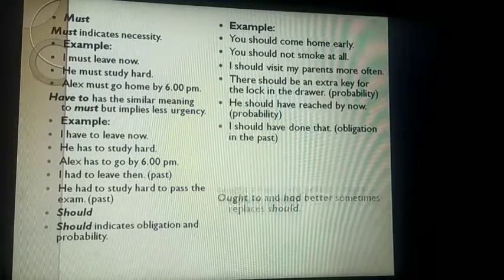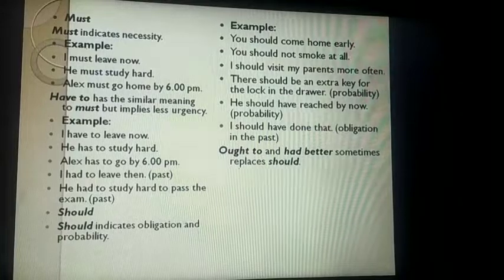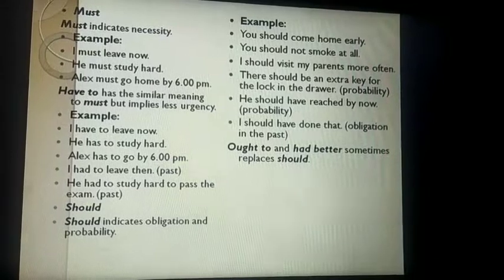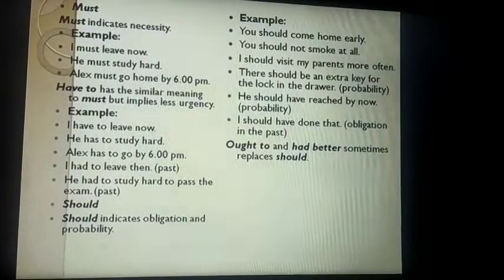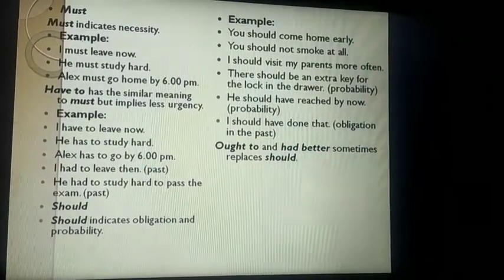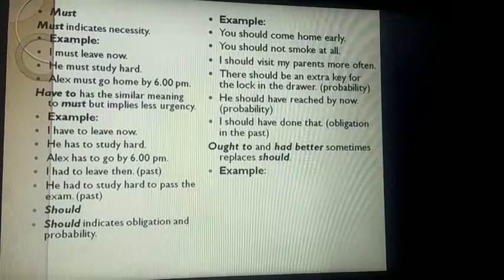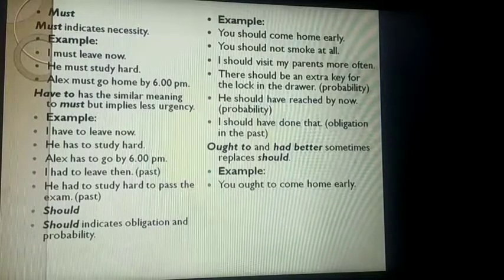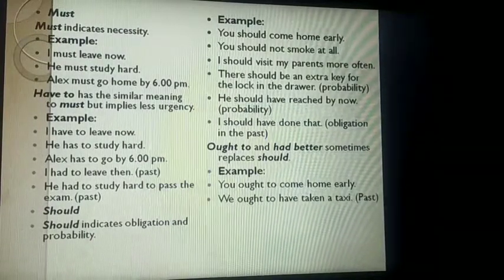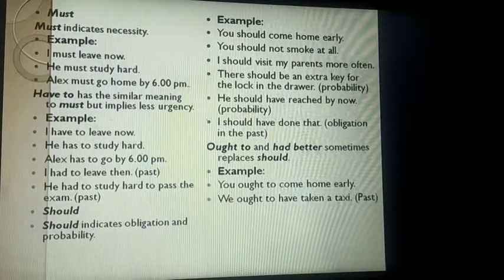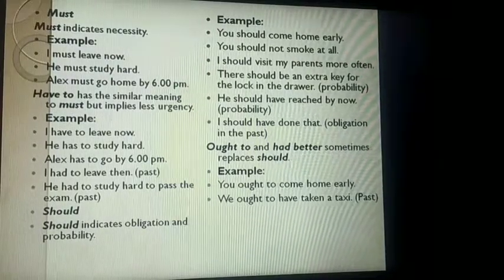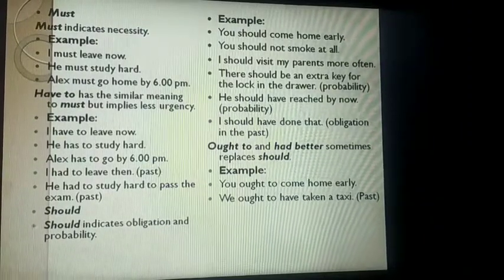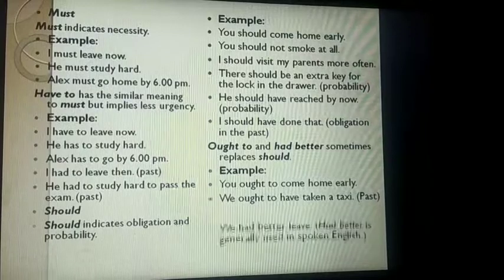And few more examples. Next is ought to and had better. Sometimes they can replace should. Okay. Ought to और had better जो है, ये ऐसे modals हैं जो should को replace कर सकते हैं. कैसे? Let us see here. You ought to come home. हम ये भी बोल सकते थे you should come home early. We ought to have taken a taxi, but here why we are using ought to at the place of should? Because we want to put more emphasis.